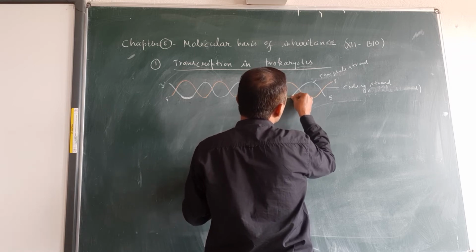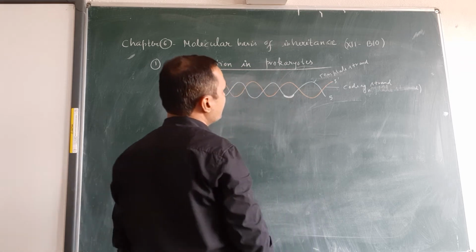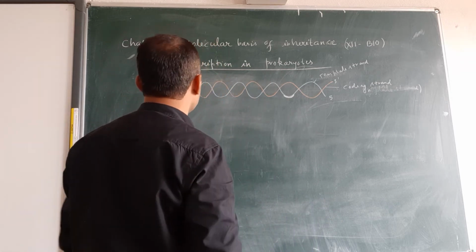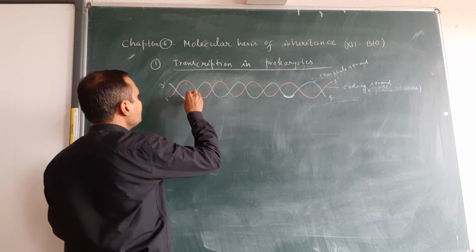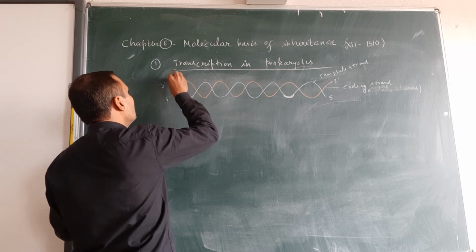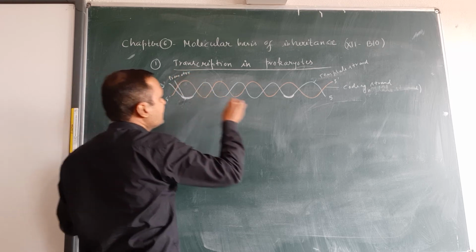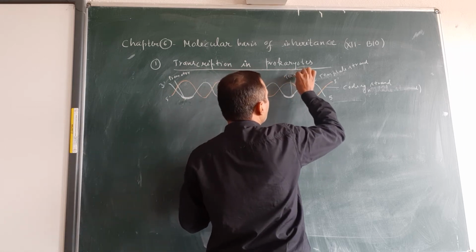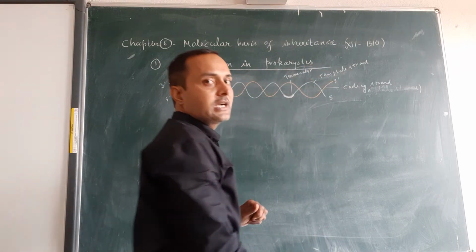These are specific nucleotide sequences present on the DNA strand having polarity 3' to 5'. The blue one is 3' to 5'. This region is known as promoter. And this region is known as terminator. Same diagram given in the NCERT book.